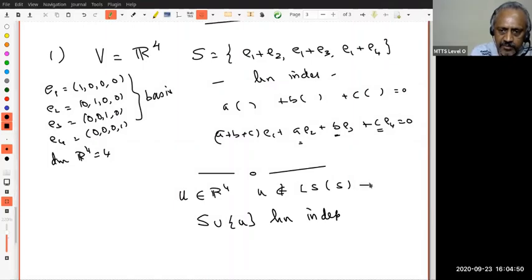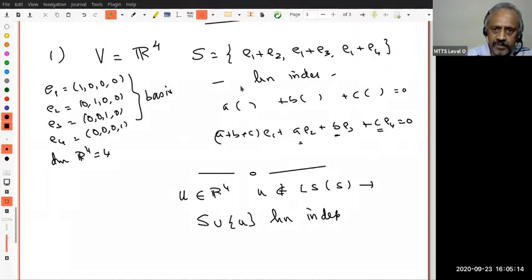This is according to our definition, right? I hope you have seen my video on linear dependence and independence. If a vector u is not in the linear span of v1, v2, ..., vk, then u, v1, v2, ..., vk is a linearly independent set. Therefore, this is linearly independent, right? Now I have to look for somebody who is linearly independent. Can somebody guess?